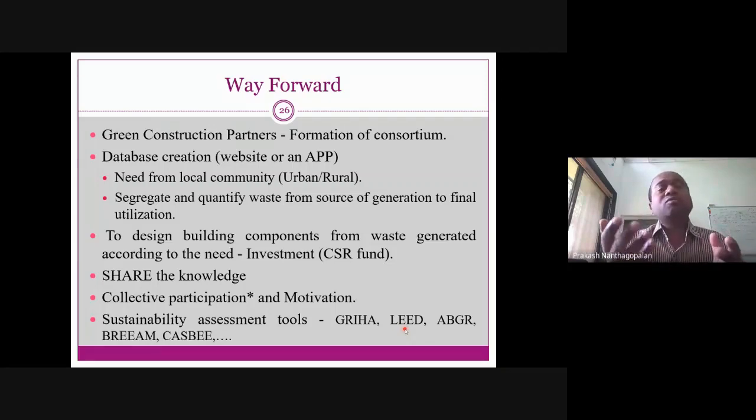Definitely similar things will be there in Coimbatore, possibly. What is needed is we need to create some kind of green construction partners, some kind of consortium. For what? To create a database. What database? For example, there may be 10 to 15 different well-known construction companies. For each company, there should be a database of how much waste is generated, at least within the company. In case there is a consortium where two